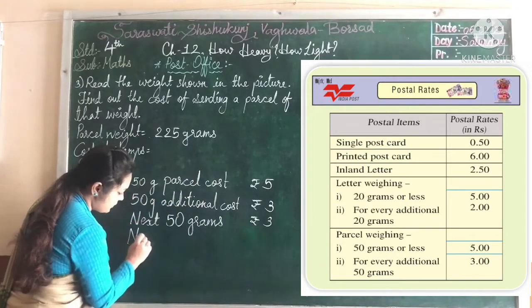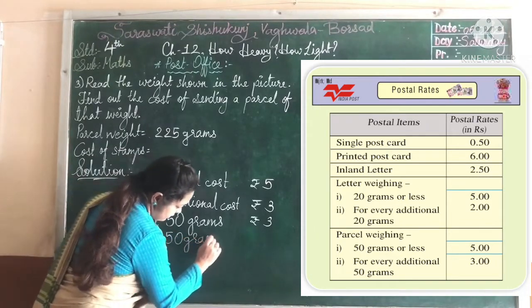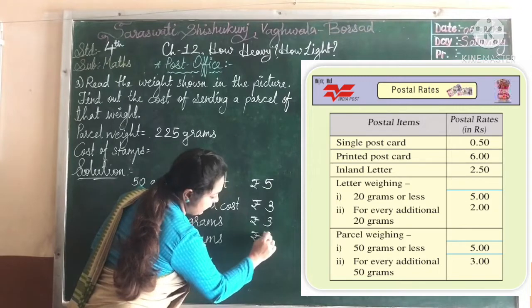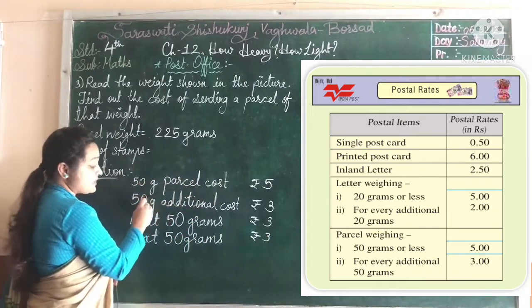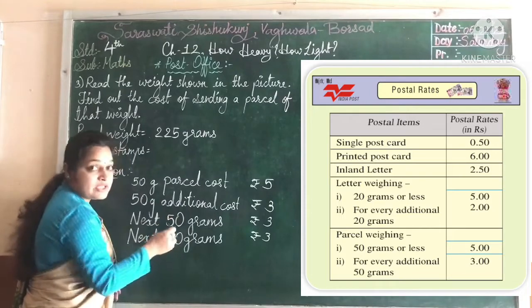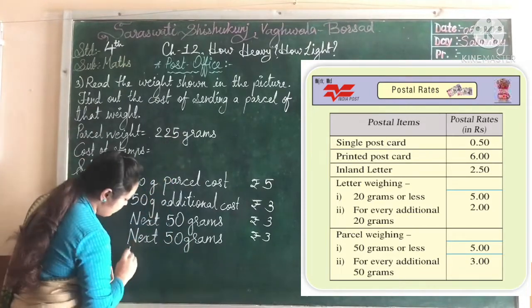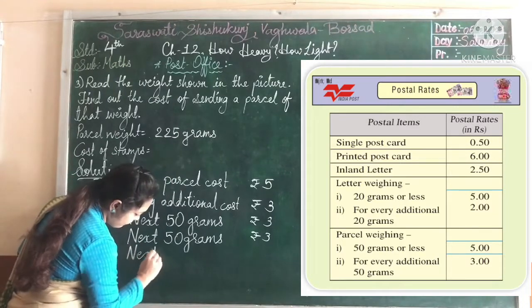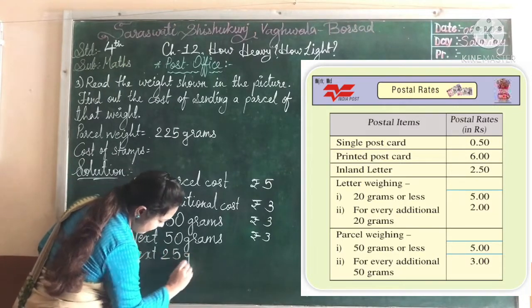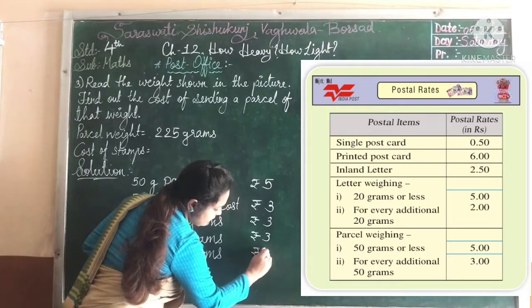Again 50 gram, rupees 3. Okay, 50 plus 50 is 100, plus 50 is 150, plus 50 is 200 grams. We need 25 more, so here we write the next 25 grams, and that also is rupees 3.